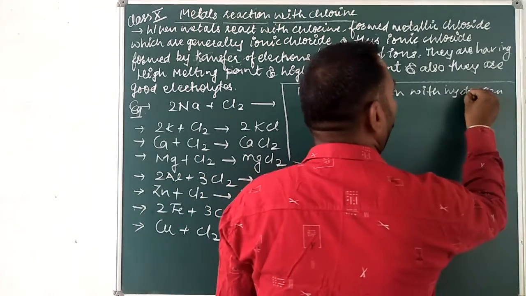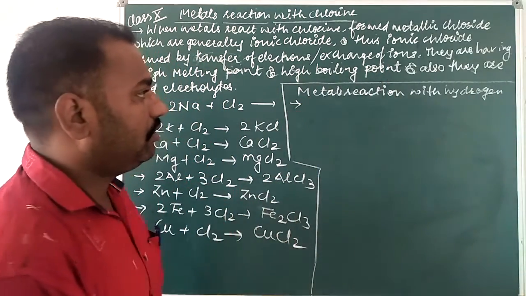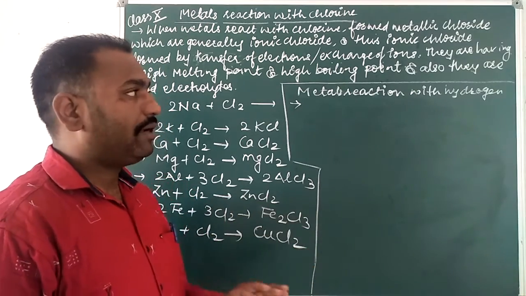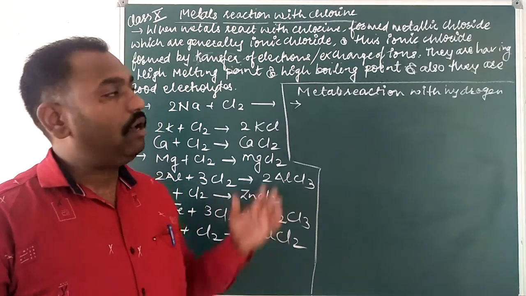Metals reaction with hydrogen. So first, you should keep in your mind that generally metals cannot form any product with hydrogen.